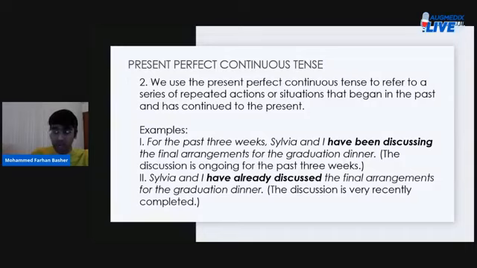When you say this, have already discussed, which is in the present perfect tense, you mean the discussion is very recently completed. You're done discussing. You've finished your discussion. So Sylvia and I have already discussed the final arrangements for the graduation dinner. Here, you have not chosen to describe your situation in the present perfect continuous tense, but only in the present perfect tense, meaning that your discussion is completed. Your discussion is done. But if you wanted to say that you are still discussing, you could say, we have been discussing, or Sylvia and I have been discussing the issue for the past 3 weeks. Okay? All right.